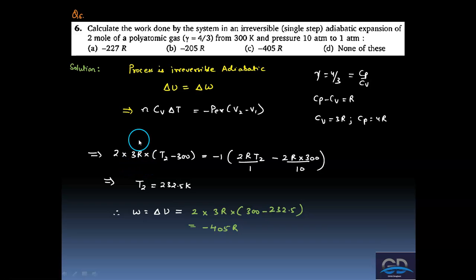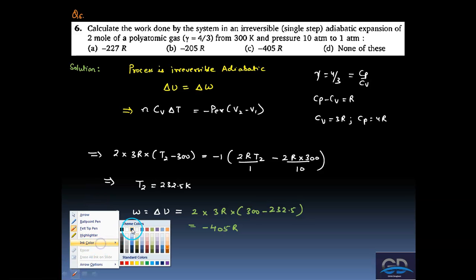Now in this question number 6, it says calculate the work done by the system in an irreversible single step adiabatic expansion of 2 moles of polyatomic gas, gamma 4 by 3, from temperature 300 Kelvin and pressure 10 atmosphere to 1 atmosphere. So we know that the nature of gas, it is polyatomic gas, right?